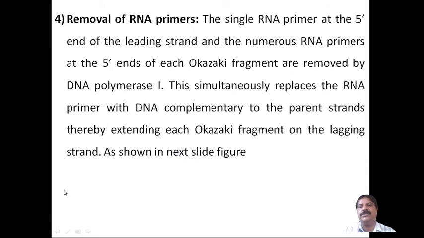Now the fourth step is the removal of RNA primers. The single RNA primer at the 5 prime end of the leading strand and the numerous RNA primers at the 5 prime end of each Okazaki fragment are removed by DNA polymerase 1. This simultaneously replaces the RNA primer with DNA complementary to the parent strands, thereby extending each Okazaki fragment on the lagging strand, as shown in the next figure.